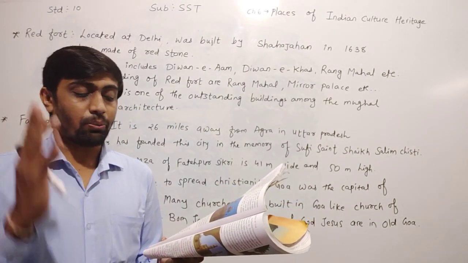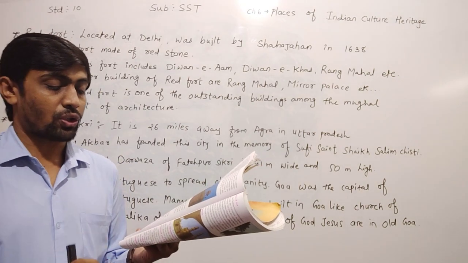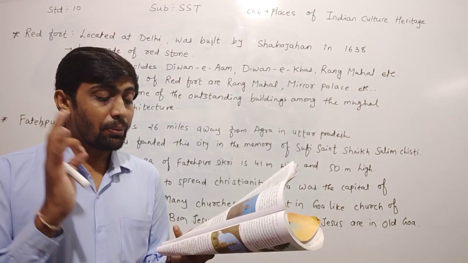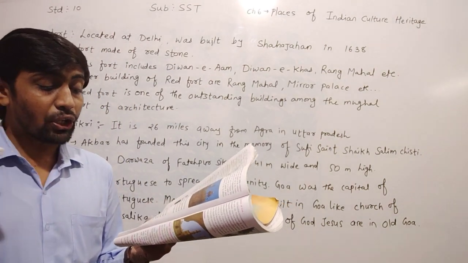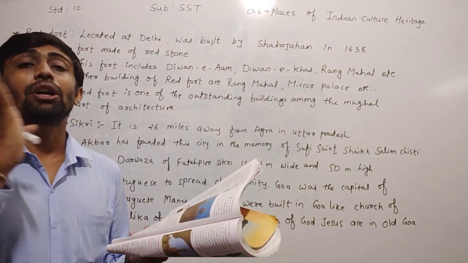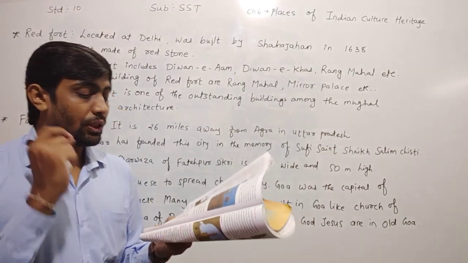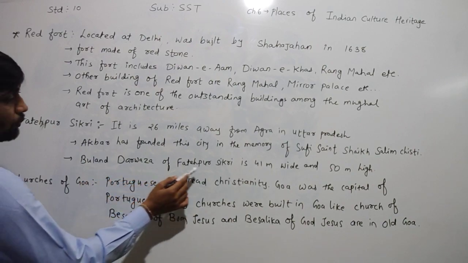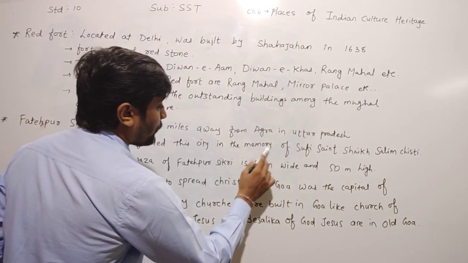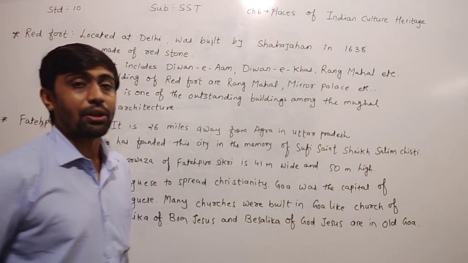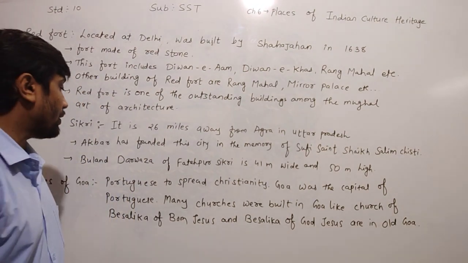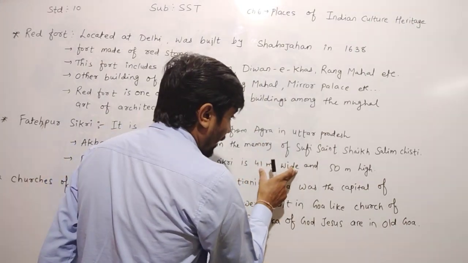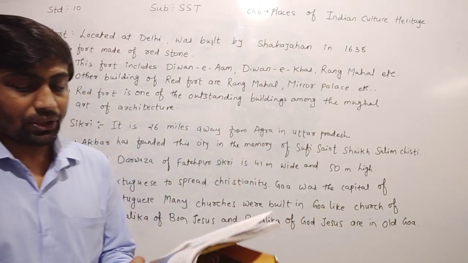This is the best building among them of the palaces of Birbal, the golden palaces of Bibi Mariam, the palace of the Turki Sultan, Jama Masjid and Buland Darwaja. Buland Darwaja of Fatehpur Sikri is 41 meters wide and 50 meters high.